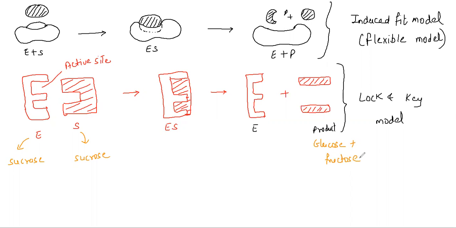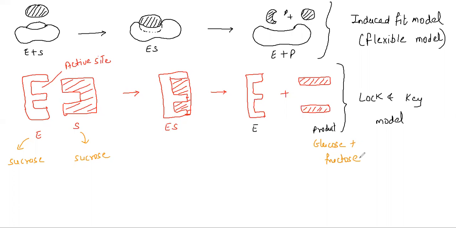This is a very important part. This is what we need to understand. This is the lock and key mechanism where one correct size key, that is a substrate, fits into the keyhole, the active site of the lock, that is nothing but the enzyme. Remember students, the binding of the substrate is very important. When the substrate binds to the enzyme, it can cause a change in the distribution of electrons in the chemical bonds of the substrate and ultimately causes the reaction that leads to the formation of product. Every enzyme has a fixed substrate. That is what we need to understand here.